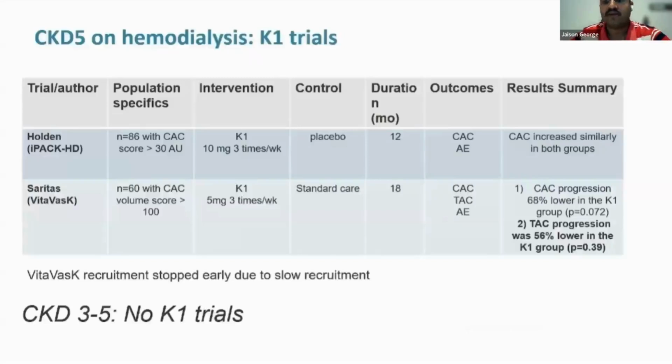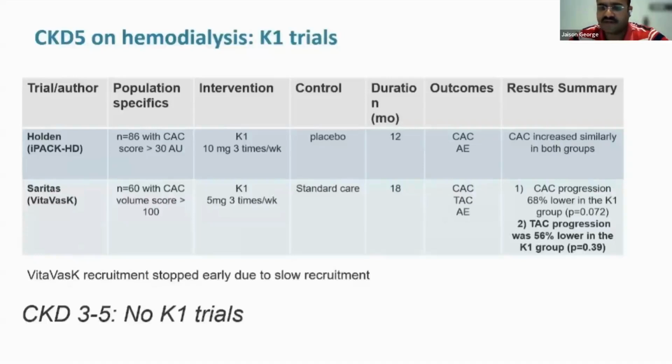So in this slide, we are looking at two trials on the role of vitamin K1 in preventing progression of arterial calcification. One is the iPACK-HD and the other is VitaVasK. Both compared vitamin K1 against placebo. The primary endpoints in both these trials are progression of coronary artery calcification, and in VitaVasK, in addition, they also looked at thoracic aorta calcification.